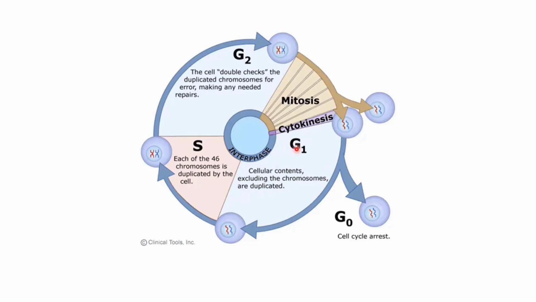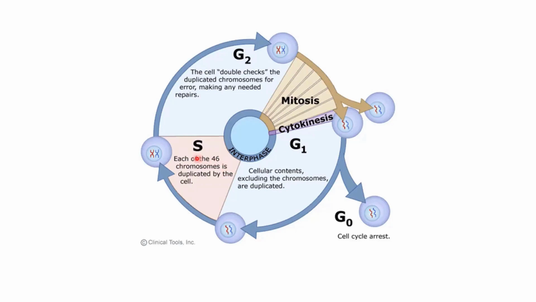Now, after this G1 phase, all the proteins and the organelles will double. Now, in the S phase, the chromosomes are going to be duplicated. So, all the 46 chromosomes are going to be duplicated. So now the whole genetic content has been duplicated.